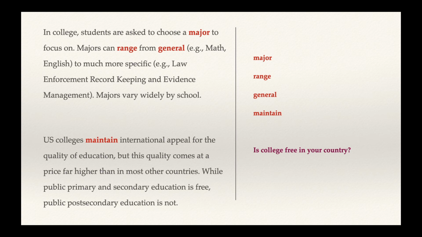In this last paragraph, we see the word appeal. Hopefully you remember this word from class 13, means something that you really like. So US colleges maintain international appeal, right? That means many people from other countries like US colleges. Let's predict what we'll read about in the rest of this paragraph.